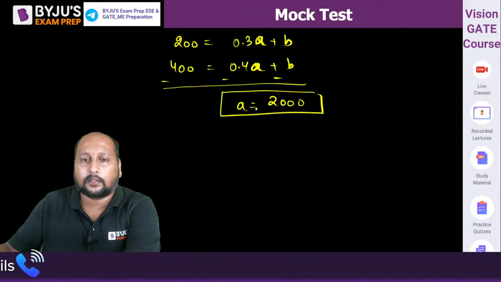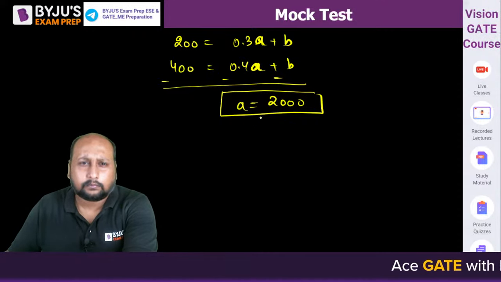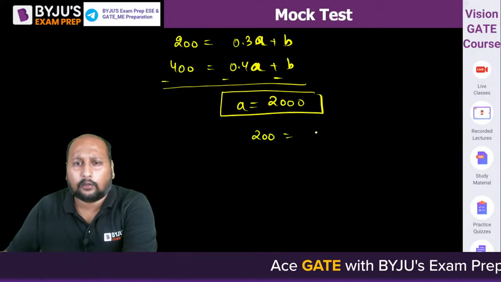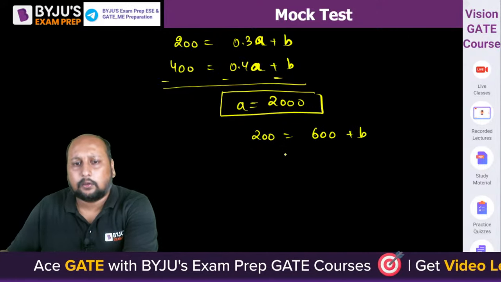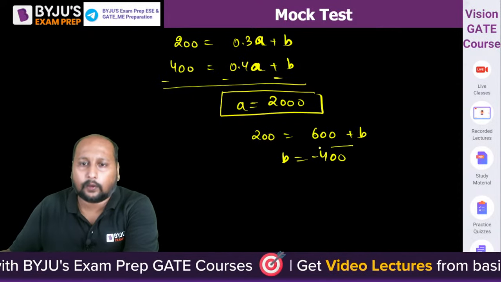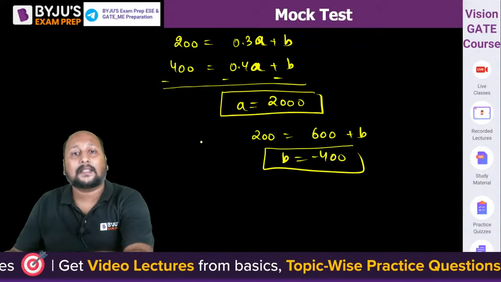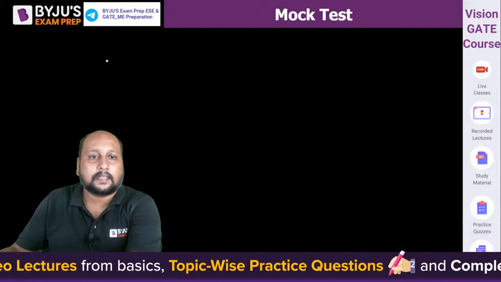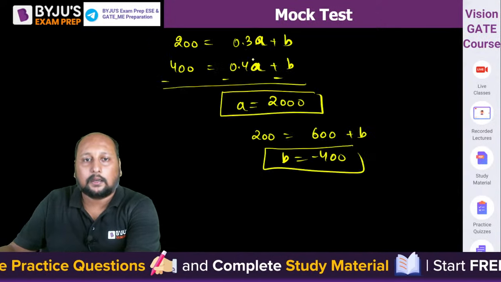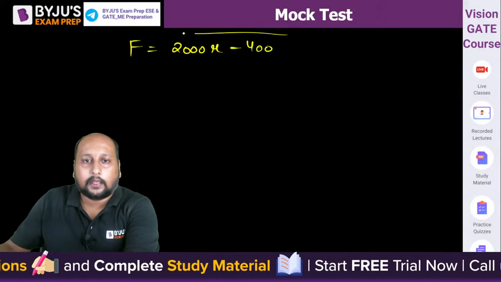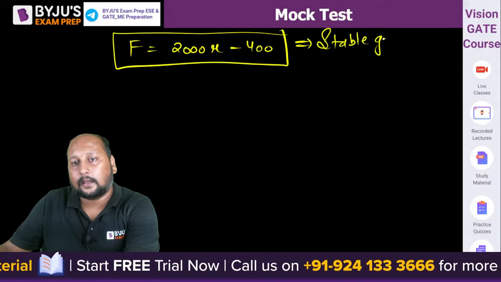A is equal to 2000. Place it in any one of the equations, you will be getting the value of B. So 200 is equal to we can say 600 plus B. B is equal to minus 400. Okay, fine. So we are getting a stable governor. We have assumed to be unstable, but हमारे पास answer क्या रहा? That is a stable governor. So we can say that F is equal to A कितना है 2000 R minus 400, right? This is the equation of a stable governor. Okay, ये आपका stable governor है, right?